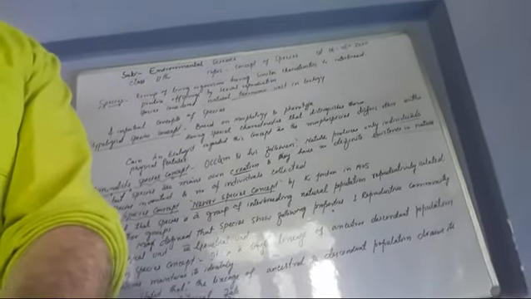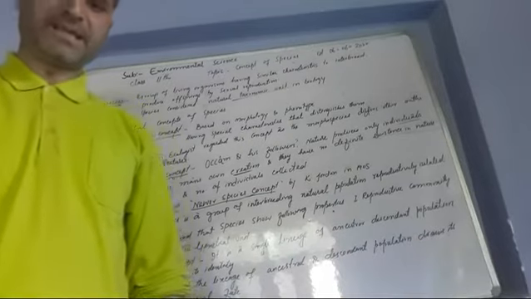Last but not least is the evolutionary species concept. Because of the flaw in the biological species concept, paleontologists formulated the evolutionary species concept.